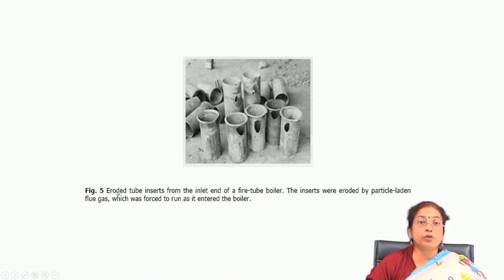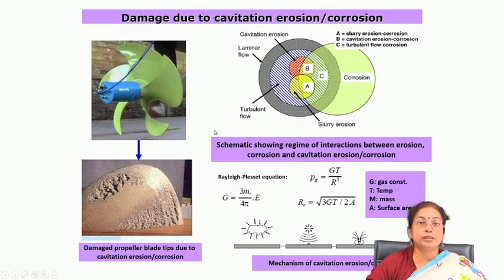The example of eroded tube inserts from the inlet end of a fire tube boiler: the inserts were eroded by particle laden flue gas, which was forced to run as it basically enters the boiler.